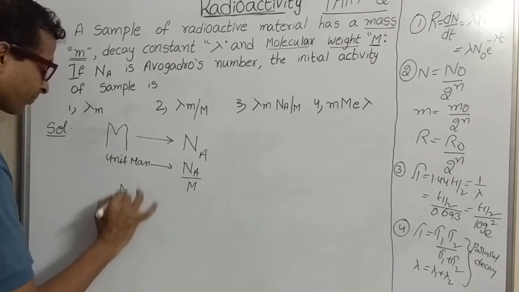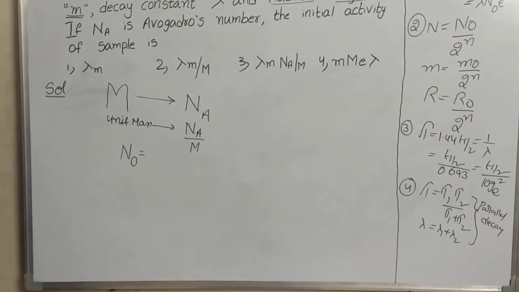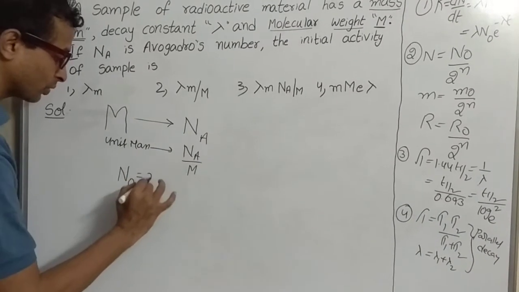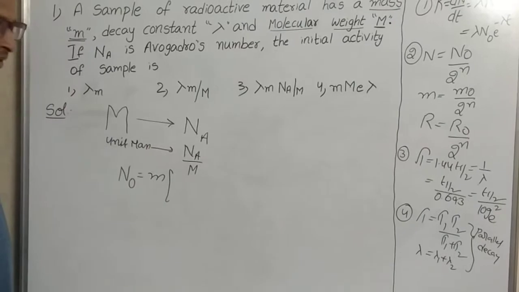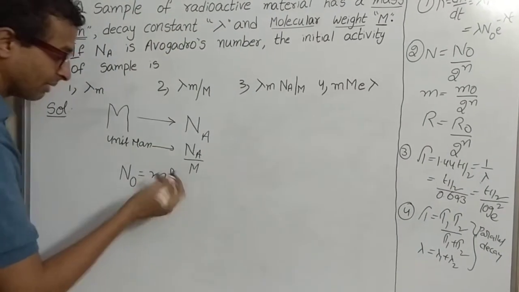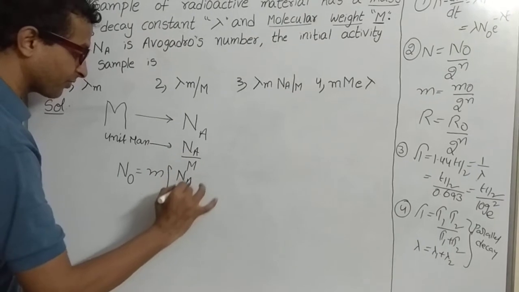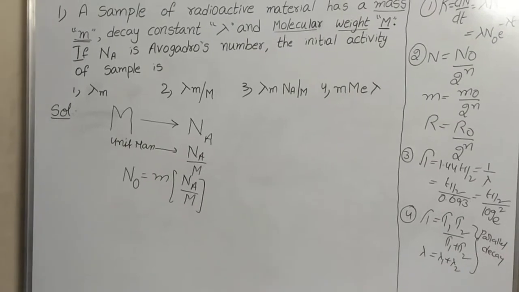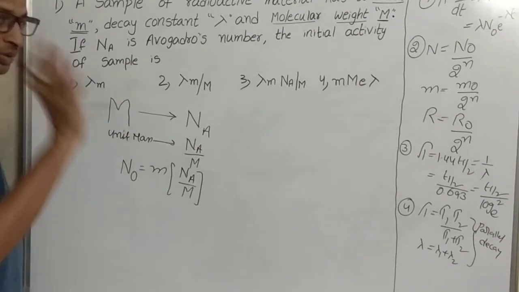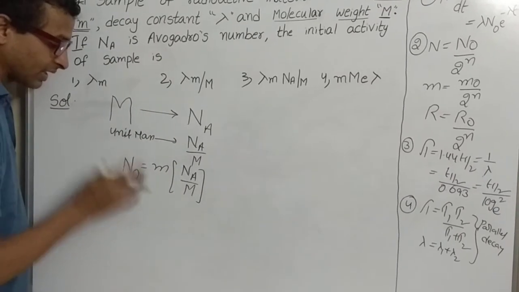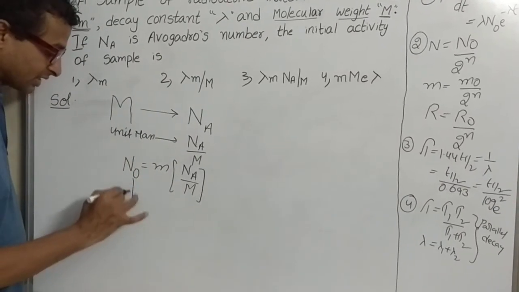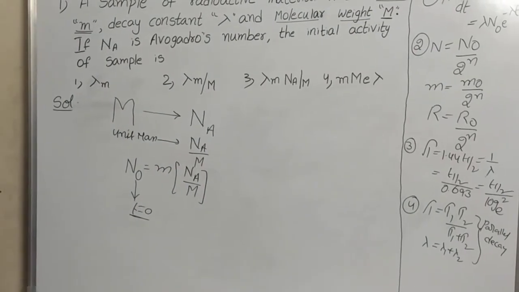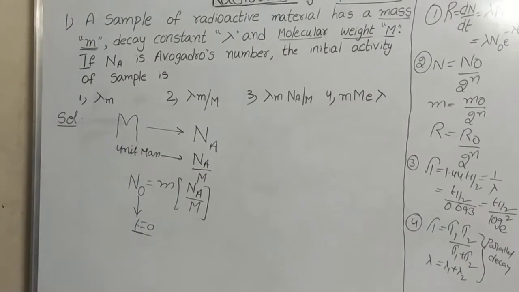You can take the initial number of atoms that are present in mass small m as equal to the mass of the given material multiplied with the number of atoms that are present in unit mass. So this is the N0 value, where N0 is the initial number of atoms that are present in the case of mass small m.